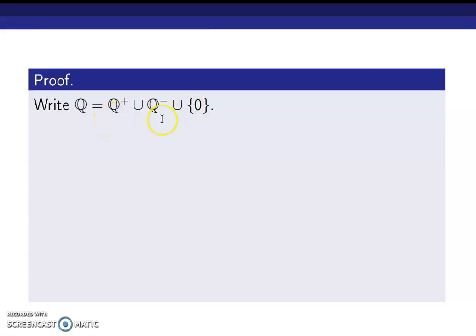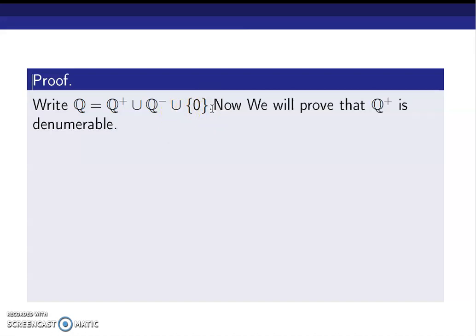So we have a finite union of countable sets, which means that Q is countable or denumerable. So the only thing we need to prove is that Q plus, the set of all positive rational numbers, is countable. We will prove that the set of all positive rational numbers is denumerable.